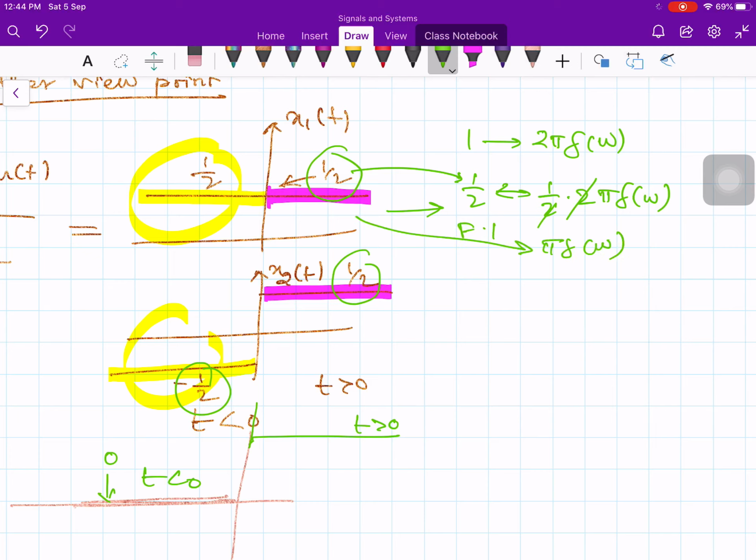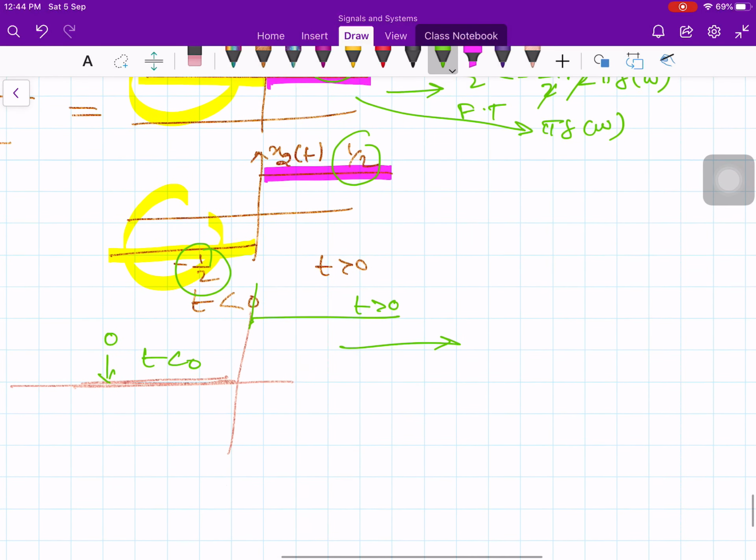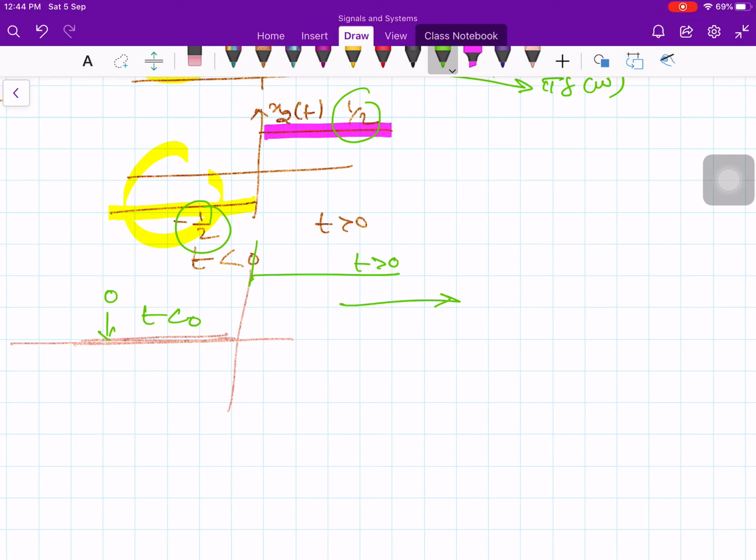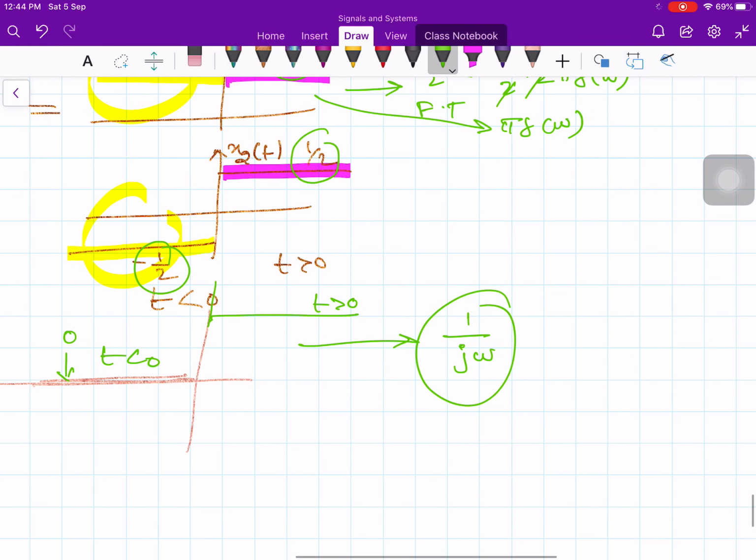Now what about the other one? If you take the Fourier transform, we have already looked at this. This one has the Fourier transform of 1 over j omega. This we already worked out in one of the previous lectures.